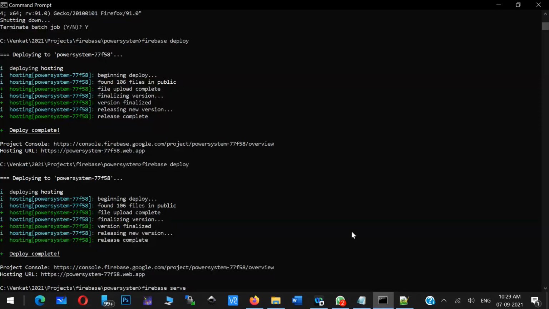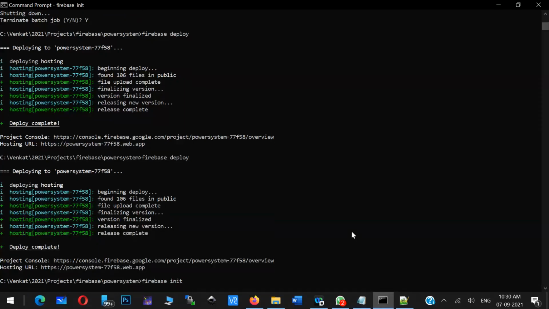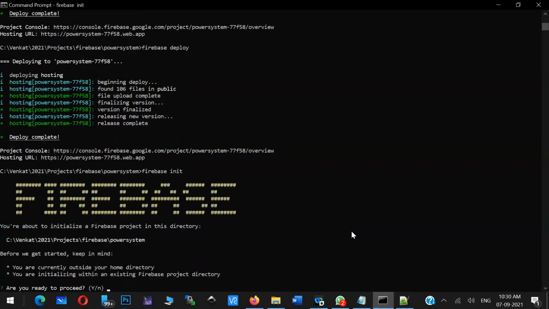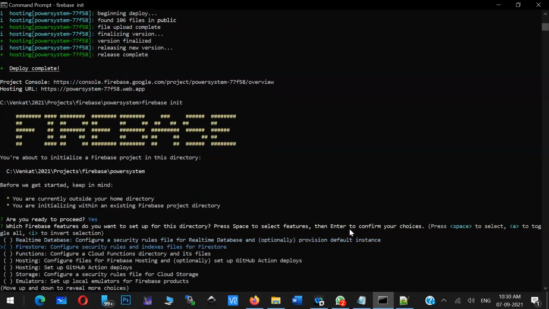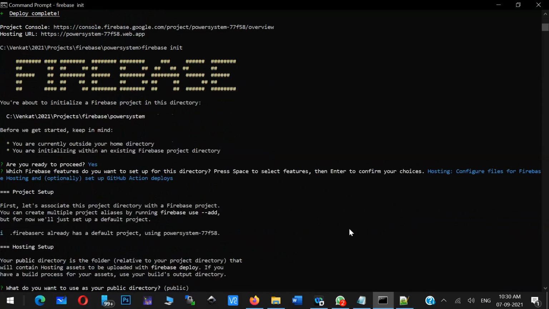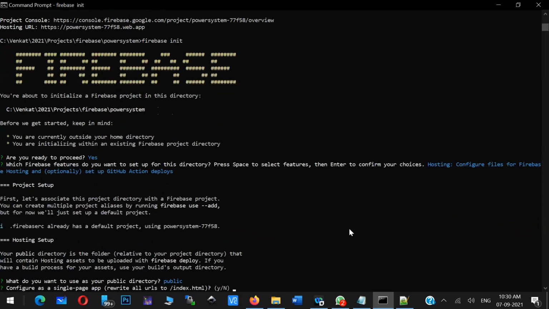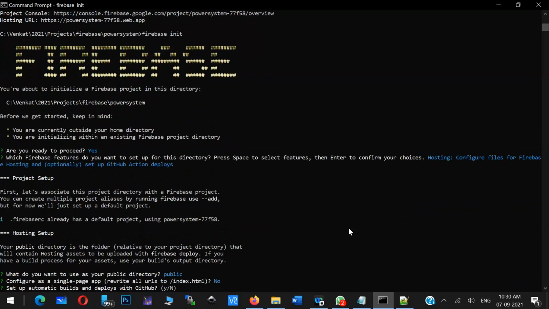Say when you type this one, Firebase init. So already the application is there. You select this hosting with GitHub Action. When I selected that, I just selected no for the GitHub installation. Now here you type yes. After giving yes, it will direct you to the GitHub page and authenticate this Firebase.